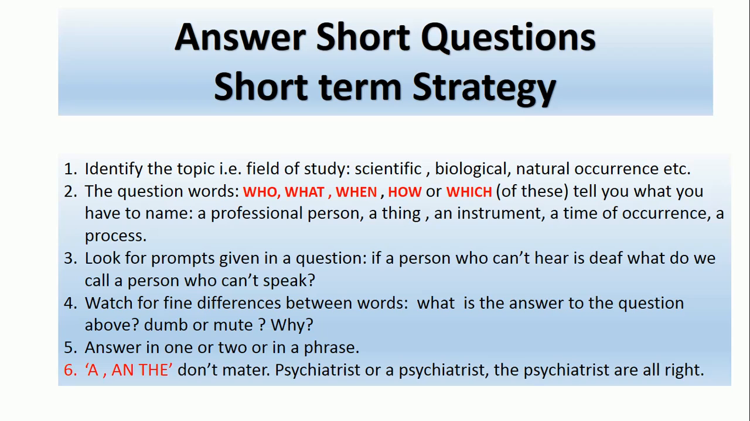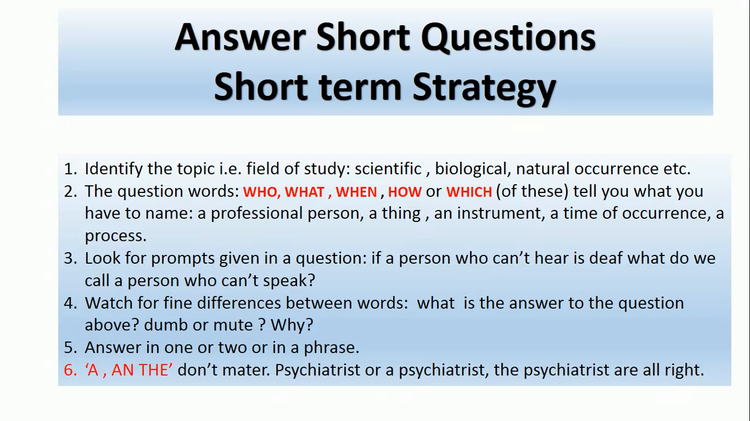Identify the topic, that is, the field of study: scientific, biological, natural occurrence, etc. So first of all, you have to identify your topic. It can be scientific, biological, natural occurrence, or none of the others. Then look at the question words, which are the main keywords: who, what, when, how, or which.